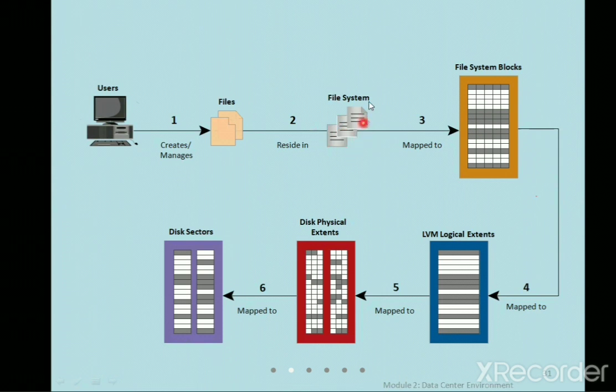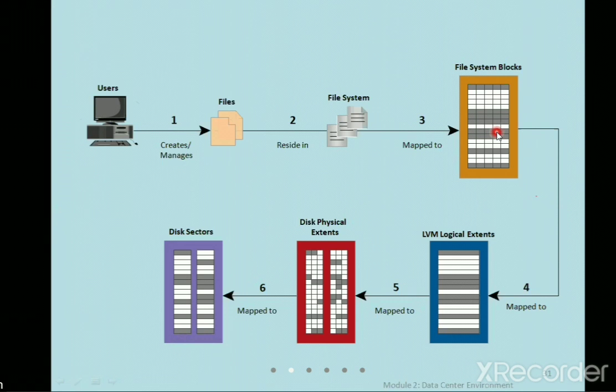From this file system, the files are managed in the file system blocks, the arrangement of the files in the file system blocks. This block is going to help us fetch the data, and tells where it is created, when it is created, and what the type is.